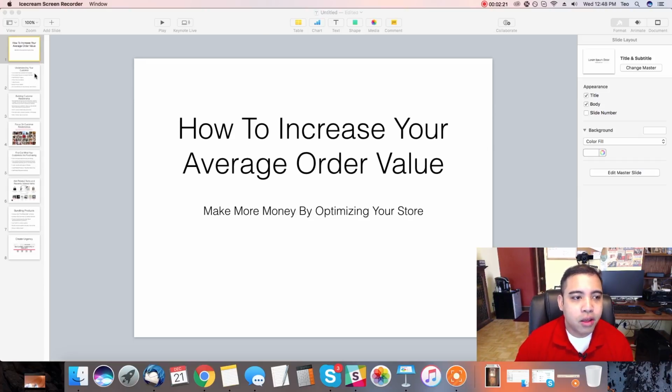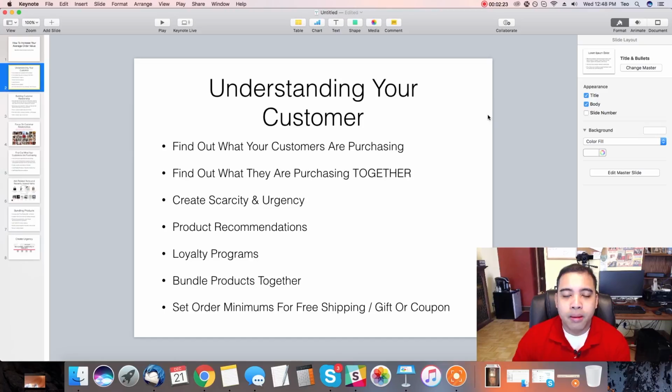Basically, the first thing you need to do is optimize your store. But before you do all of that, you need to first understand who your customers are. The first thing you need to do is find out what your customers are purchasing, what types of products they're purchasing on your store. The easiest way to do that is to go to your store's backend. Go to orders, click on the customer's name, and find out what they're purchasing.